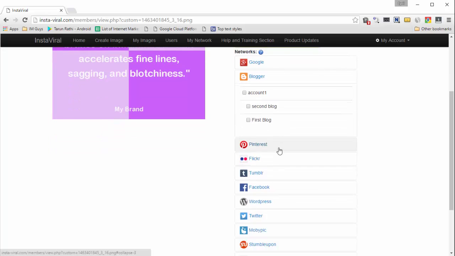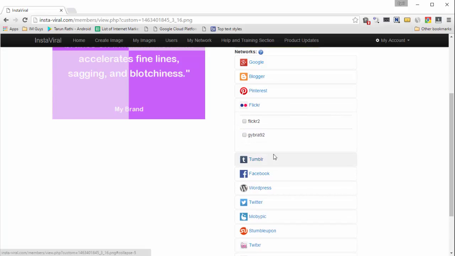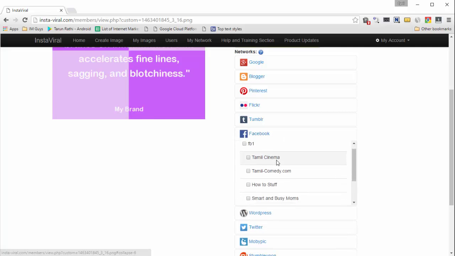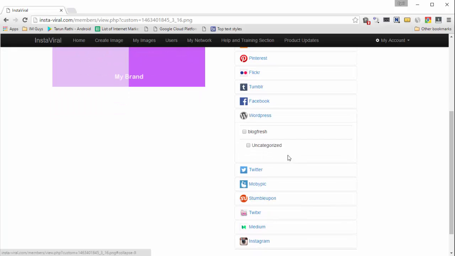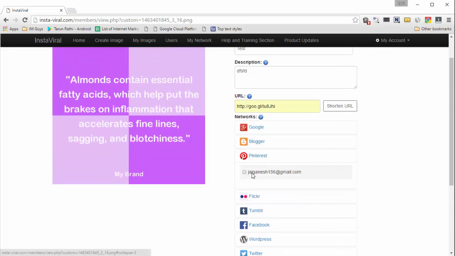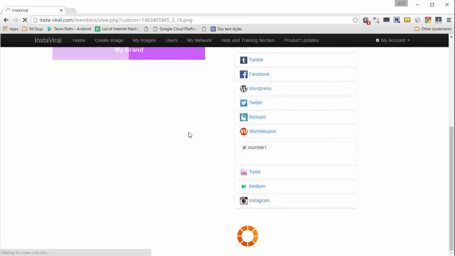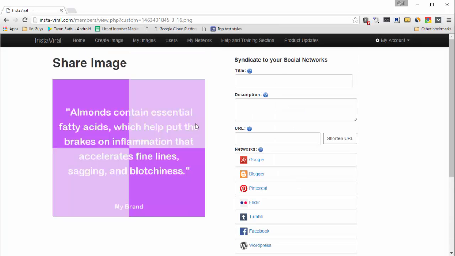Similarly on Blogger, and as is evident, you can have multiple accounts on multiple social networks and multiple websites. So you can share to all your Facebook pages, all your WordPress pages, and all your Twitter accounts, all in one go, just by clicking and selecting. Once you've selected, click on share now, and the image will be shared to all of these networks in one instance. And of course, if you want, you can schedule it for later too.